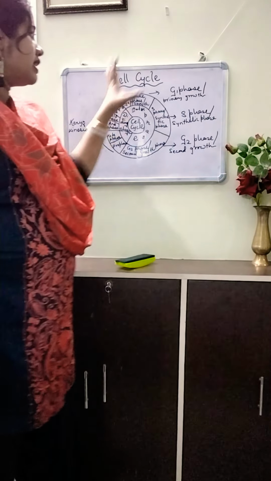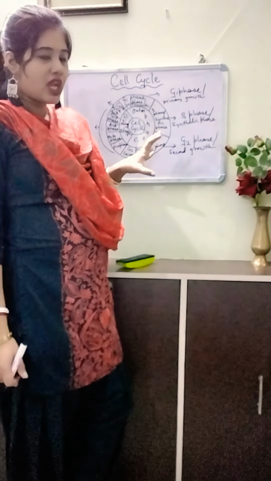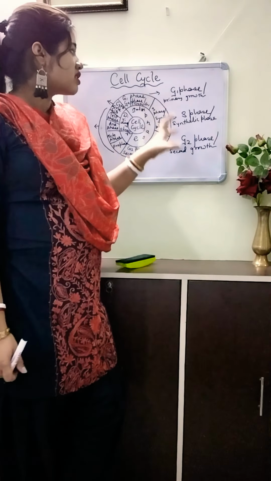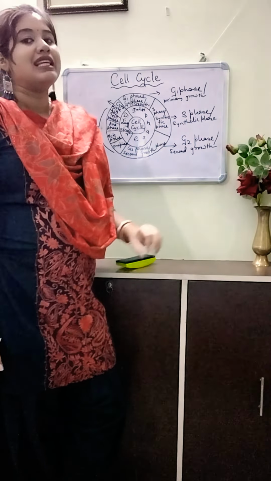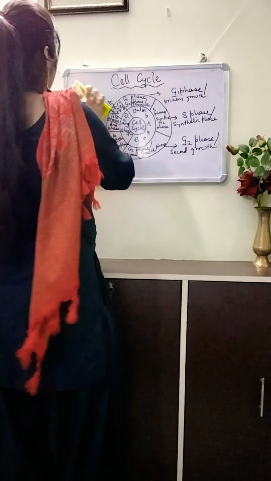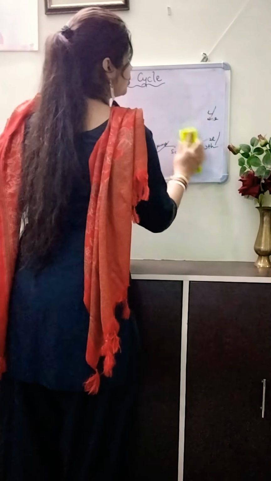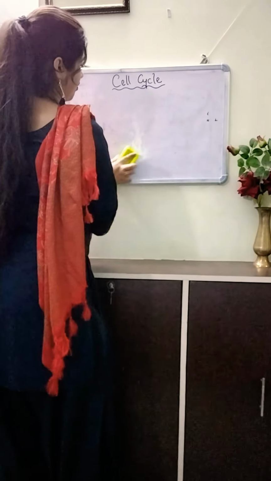Okay, this is all about the cell cycle, which I have presented in an outline. So now I am going to discuss about these three phases in details. So first thing, we need to know about what happens during the G1 phase or gap phase.